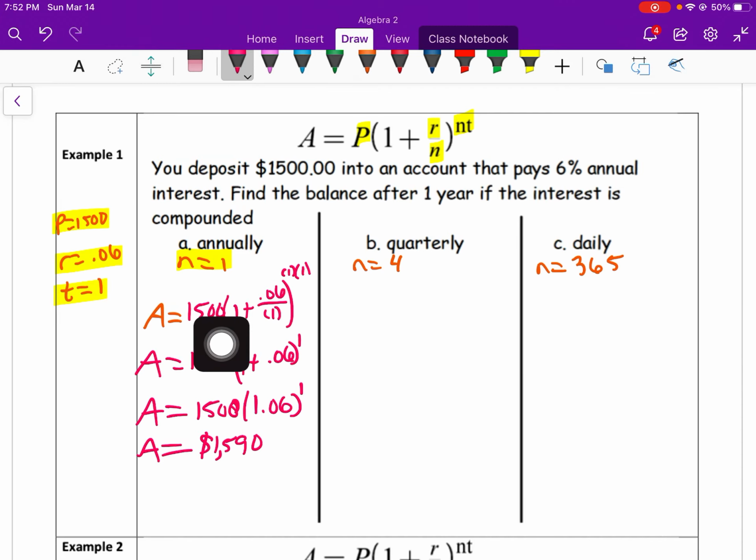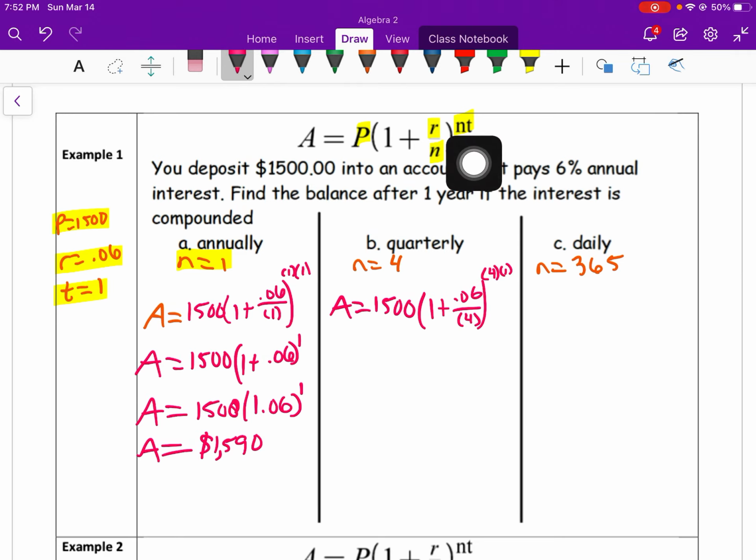So the only change in the equation is going to be our N. Everything else is going to remain the same. So what is N? 4, and that goes in the denominator right here and then up in the exponent. So A equals 1,500 times 1 plus 0.06 over, so this is where it changes, now it's 4, because that's my N, to the 4 times 1 power, because it's N times T, and N is 4, and then T is 1.